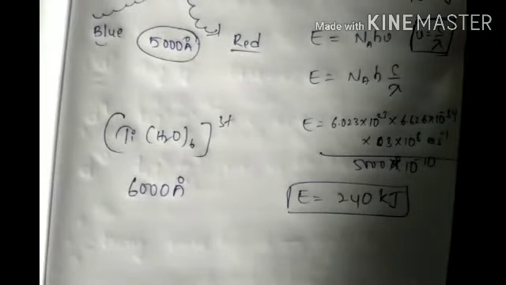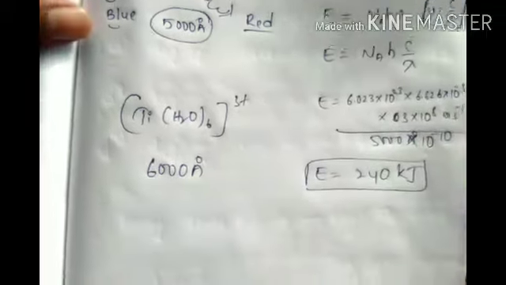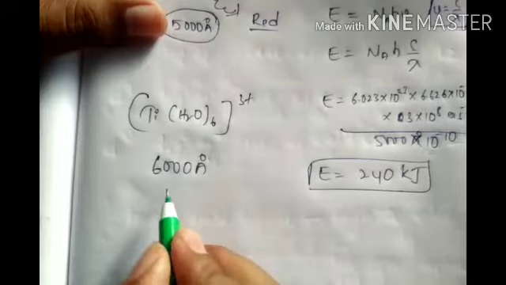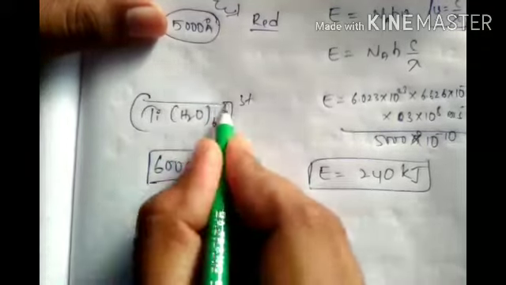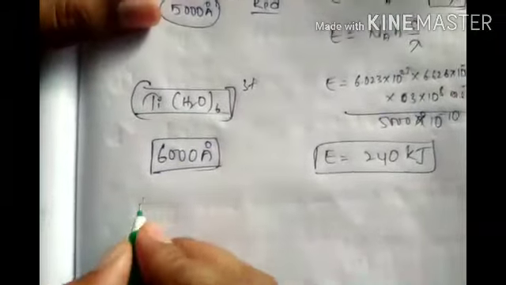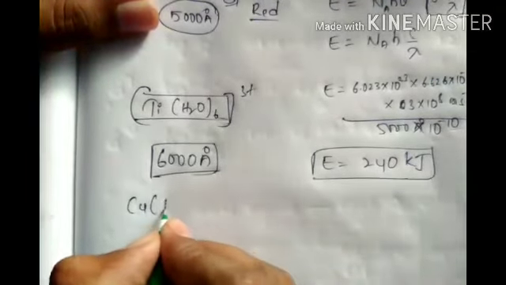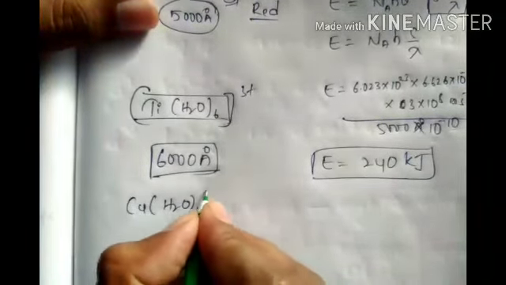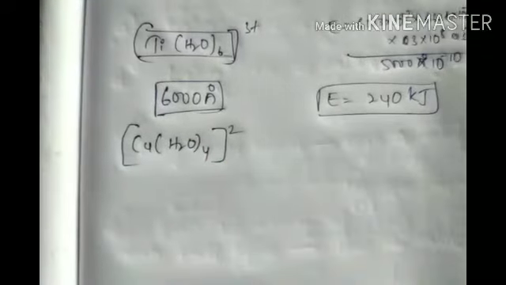One minute, Amma. Attach it to different ligands, colors or complexes. No, not this one. 6000 is for a different compound, not for this. This titanium is over.